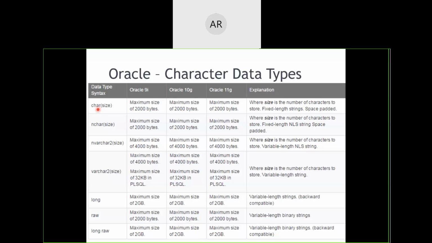But if I want to store characters as well as numerical values, for example A123, can I store it in char? No, because char says either you specify the characters or you specify the numerical values. Even if you try to store the characters, they will get converted into their corresponding ASCII value and get stored into the char data type variable.